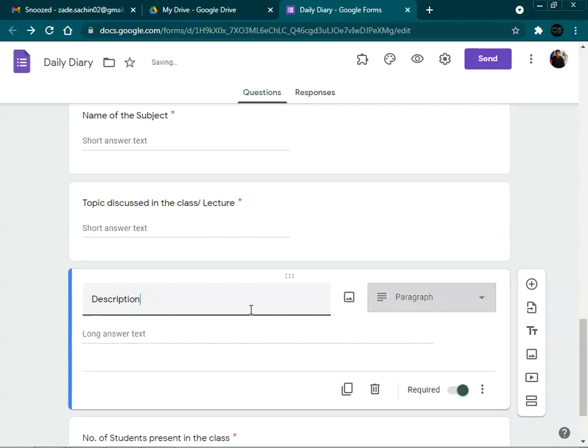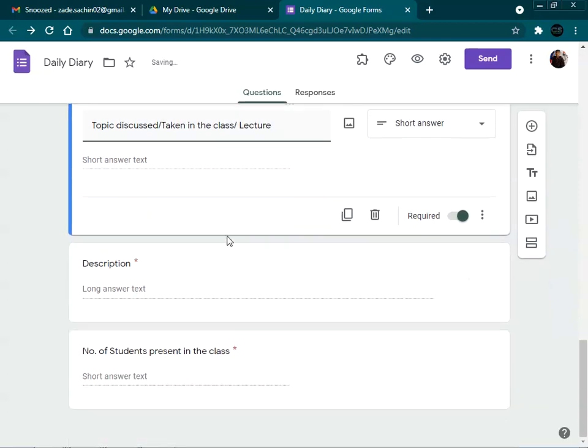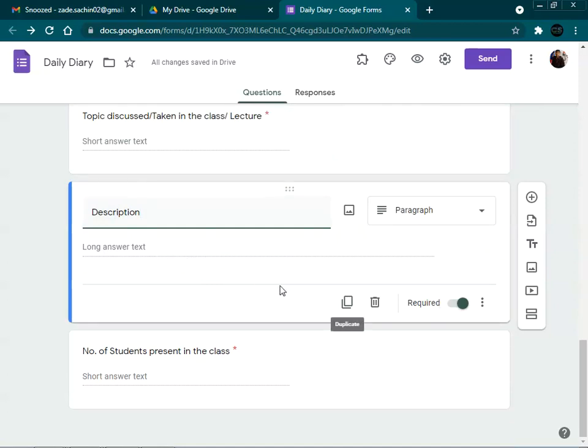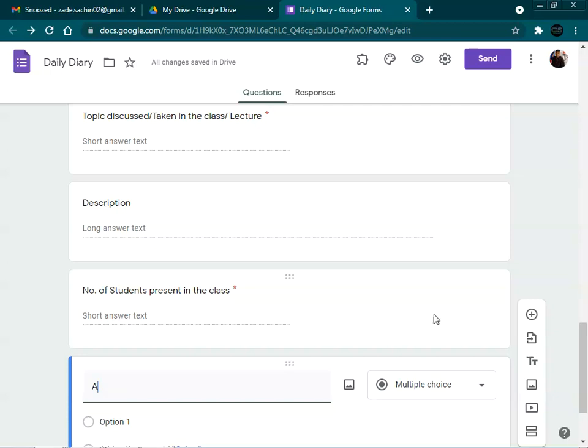description. So if the faculty wants to give any description regarding the topics which we discuss in the class or taken in the class, the faculty can give this description, but we are not going to make it mandatory, because that is the optional part we are giving to the faculty itself. So if the faculty wants to give the description, the faculty will write there, and after that we are giving this number of students present in the class. So this will help to know that in the particular class how many students are present in the class.